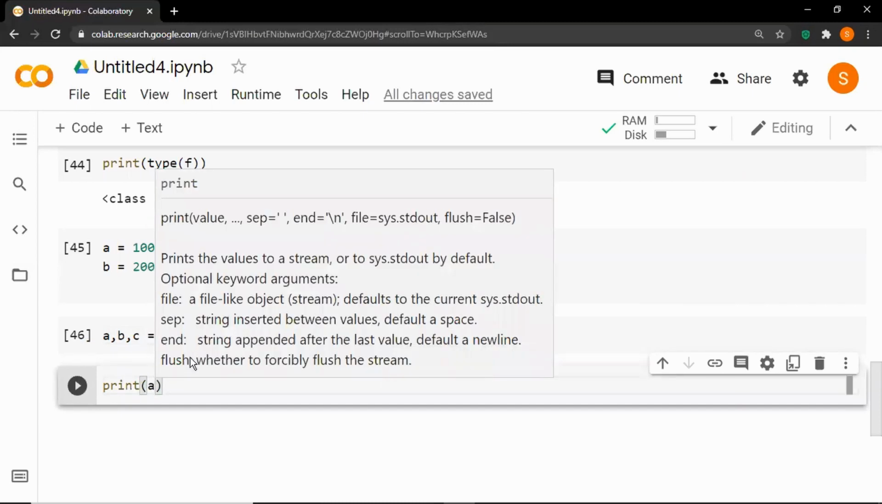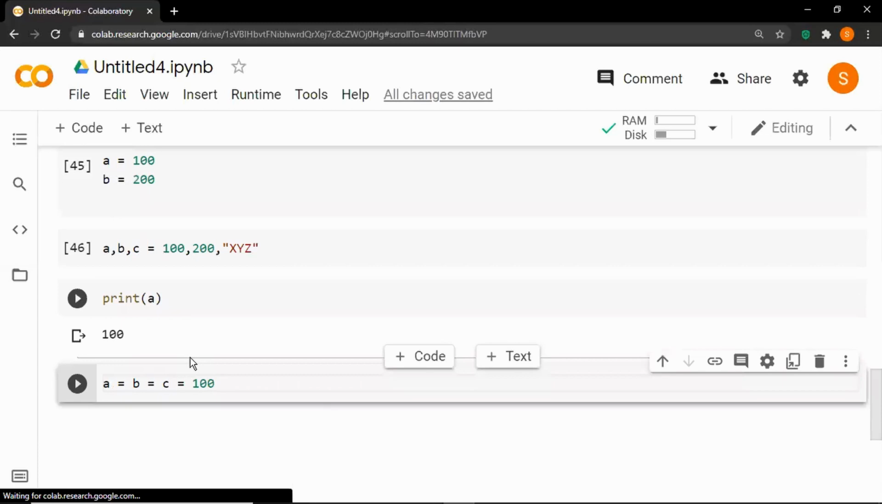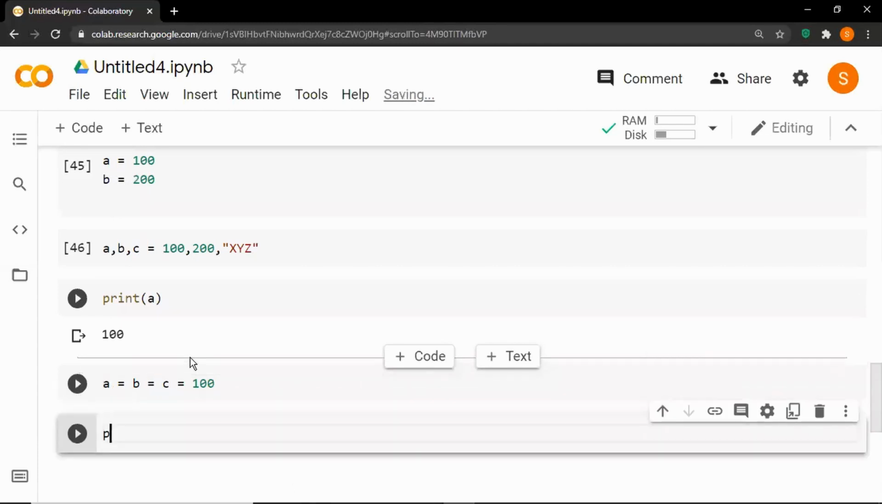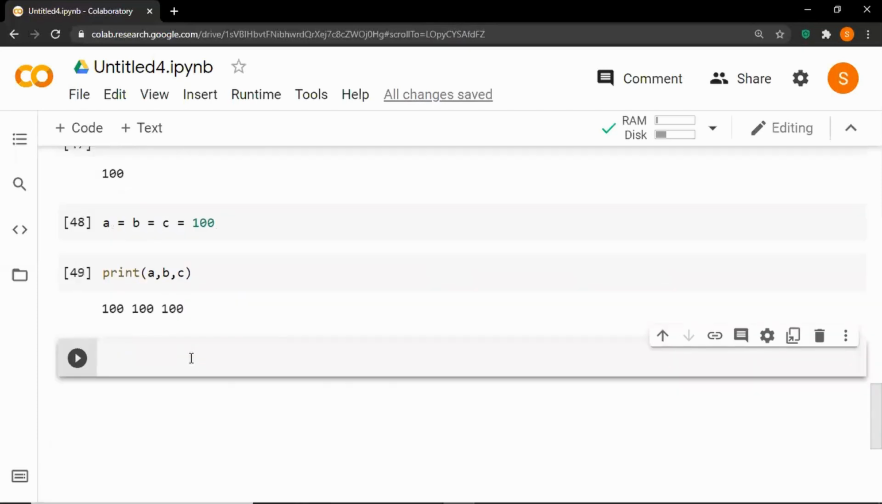So let's run the cell, and let's check the value of these variables. So let's print a. So here it will provide an output as 100. So in this way we have assigned multiple values to multiple variables. So let's assign the same value to multiple variables. So let's say a is equal to b is equal to c is equal to 100. And let's check the value of these variables. Print a comma b comma c. So in this way we can assign the same value to multiple variables.